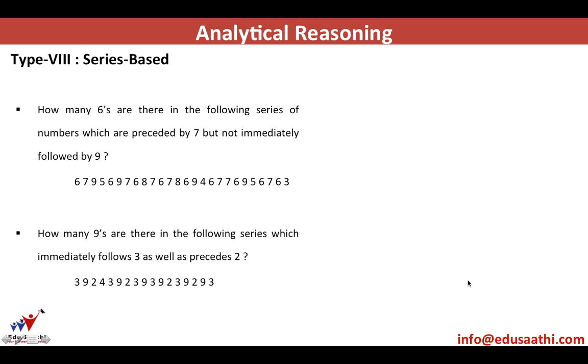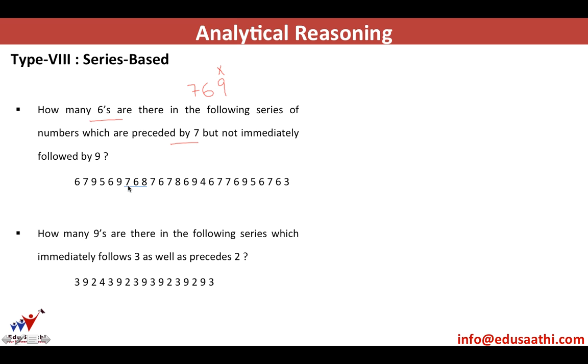Let's move ahead. Series based questions are very easy to do directly through observation and don't require a lot of formulas. So the question is, how many 6s are there in the following series which are preceded by 7? So we need a 7 before 6, but not immediately followed by 9. So a number could be 760 anything but not 9. Let's see how many numbers there are.